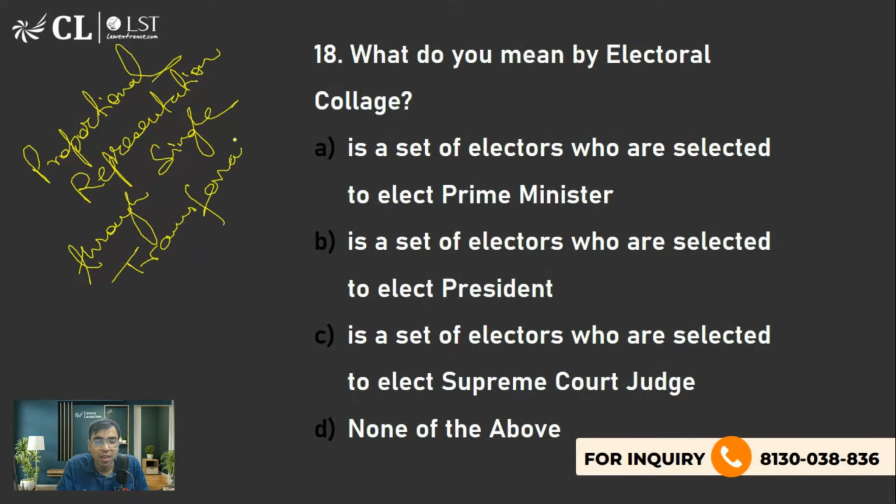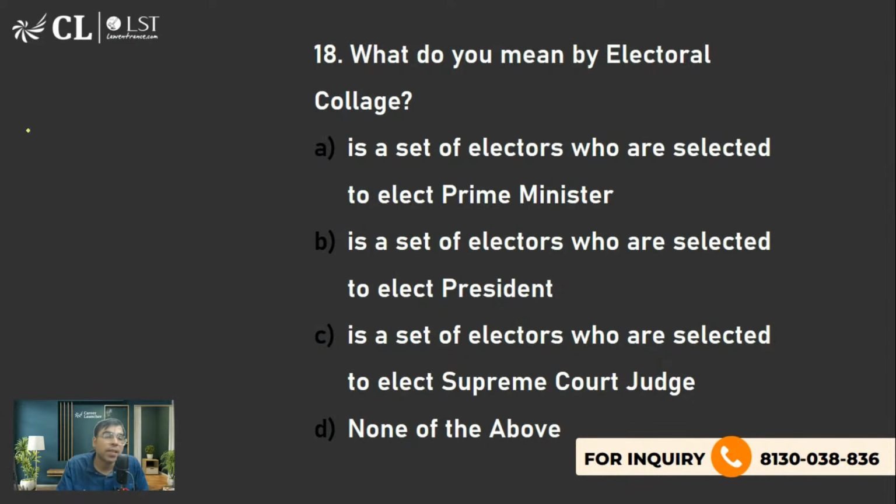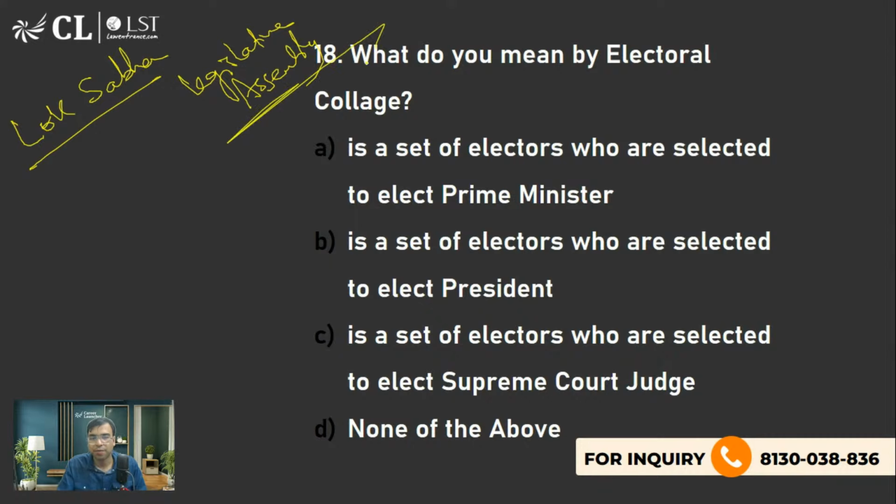For that I need one hour to explain, and I don't think they will ask you how it works. Just remember it. But when the election of Lok Sabha MPs or legislative assembly elections happen, it is not proportional representation. What is that term called? There's a special word for that.